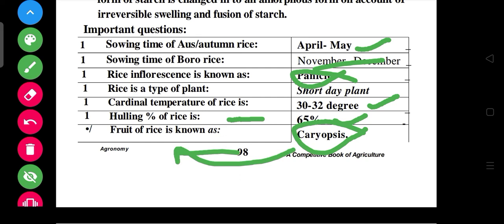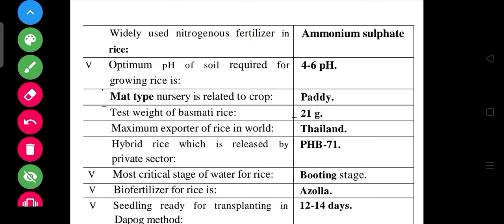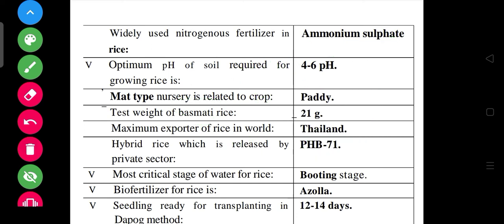Now, after that, we can do something else. The widely used nitrogen fertilizer in rice is ammonium sulfate. Optimum pH is 4 to 6. Mat type nursery is related to the crop paddy, right? And the test weight of basmati rice is 21 gram and of normal rice is 25 gram. We have already seen that, right? The maximum exporter of rice in the world is Thailand, right? Apart from that, the hybrid rice released by the private sector is PHB 71. Getting my point? And the most critical stage of water for rice is the booting stage. Then Azolla is a biofertilizer. So all these things we have to know.